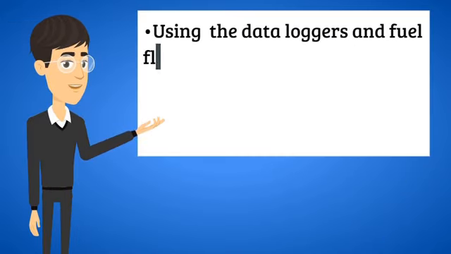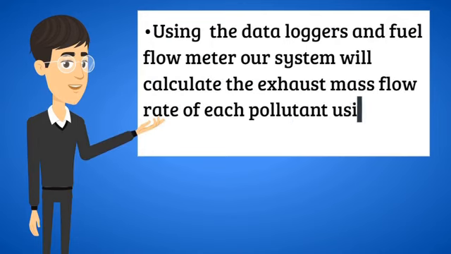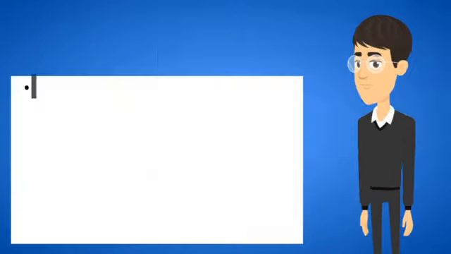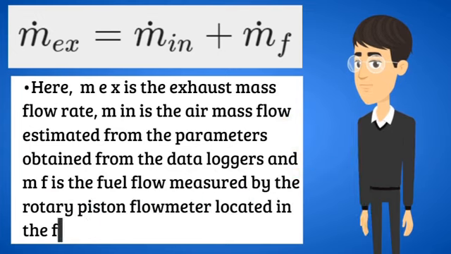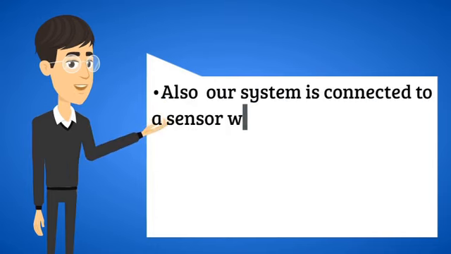Using the data loggers and fuel flow meter, our system will calculate the exhaust mass flow rate of each pollutant using the following equation. Here, MEX is the exhaust mass flow rate, MN is the air mass flow estimated from the parameters obtained from the data loggers, and MF is the fuel flow measured by the rotary piston flow meter located in the fuel line. Also, our system is connected to a sensor which will give us data of the instantaneous wet concentration of each pollutant, that is C-wet J, where J is the name of the pollutant.